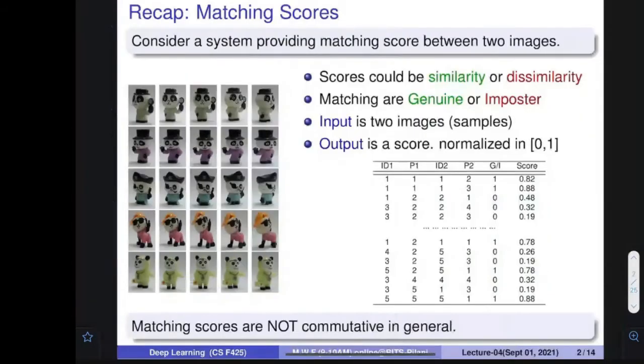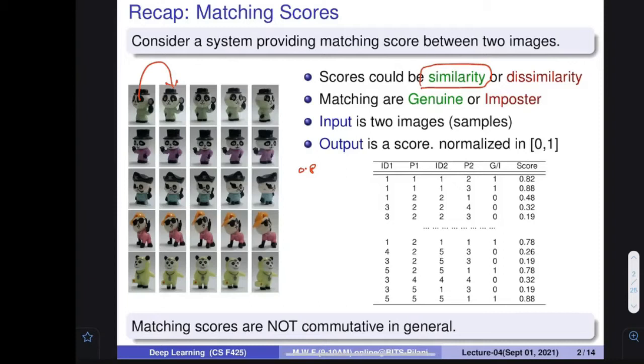So I would quickly start from what we have done in the last class. Very few slides are actually going to talk about this. In the last session, we talked about a kind of problem. Let's assume that here is a person who has given me five images, and this is another person who has also given me five images. If I match this image with this image, I am going to get a score. What should that score be? I don't know, but let's assume the score is 0.8. For the sake of understanding, this score is going to be a similarity.